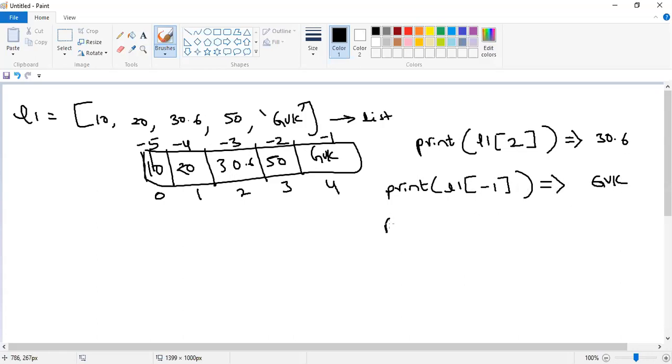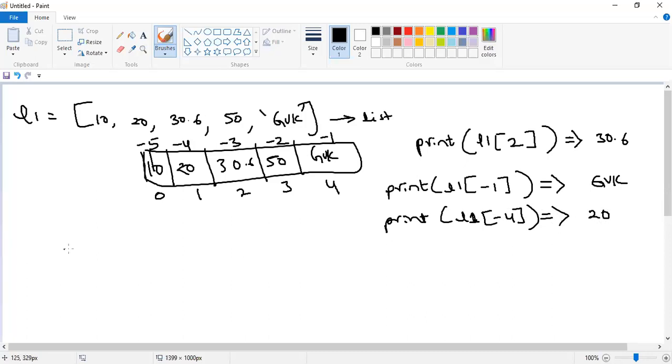Print of L1 of -4. What will it display? Can anyone guess? 20 is displayed. So can I use the slice operator upon the list object? Yes, of course, we can use the slice operator.